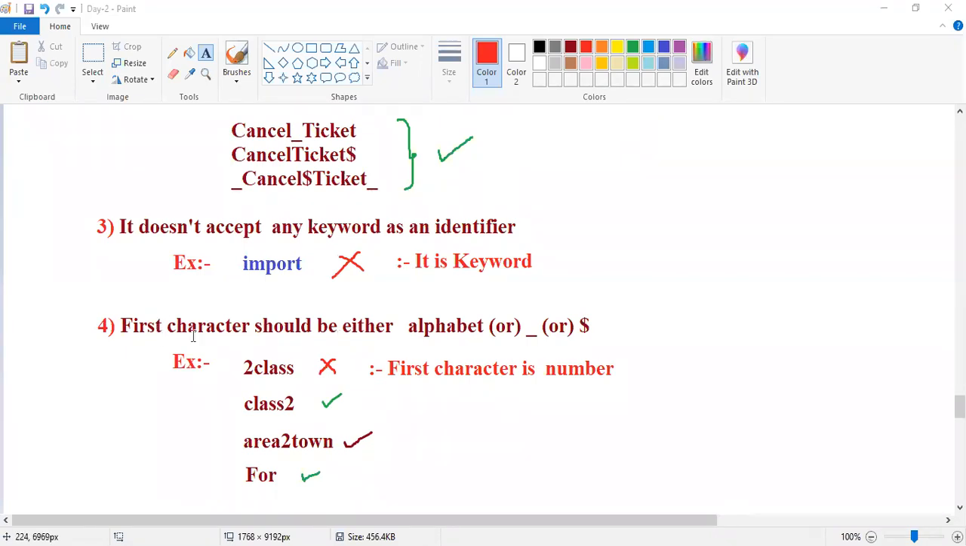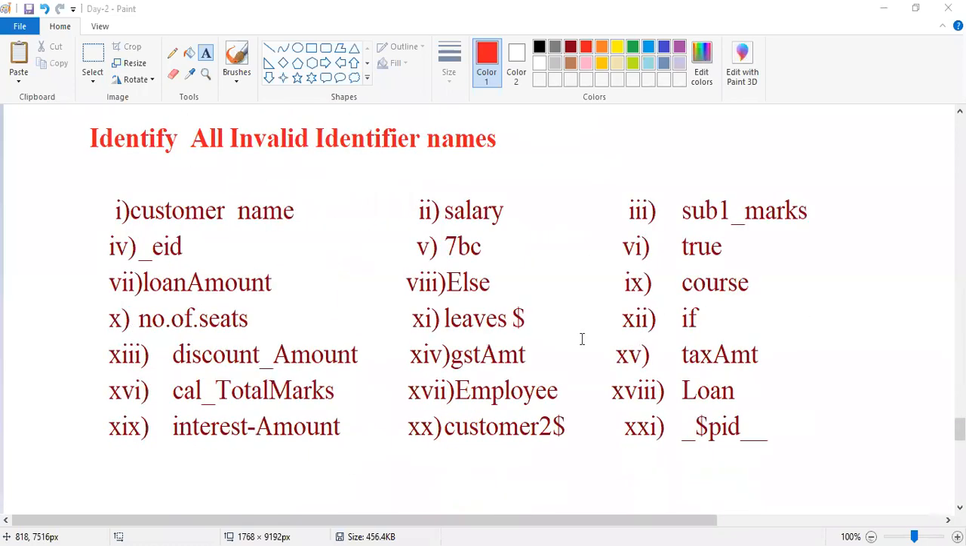Okay, so the first character should be either an alphabet or underscore or dollar, right? And now this is the thing. Everyone check. Last 1 minute, guys, for everyone. Later I will call by name. Only those candidates I call have to respond. If you don't respond, then immediately I will block you, guys. Tomorrow onwards you are unable to attend my meetings.